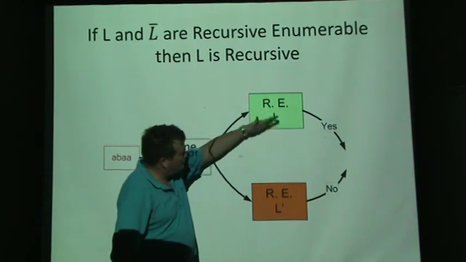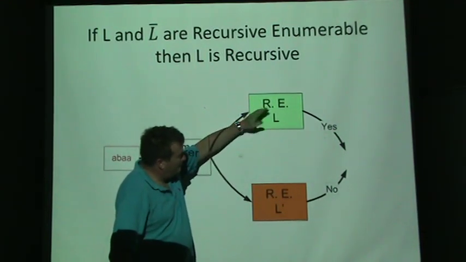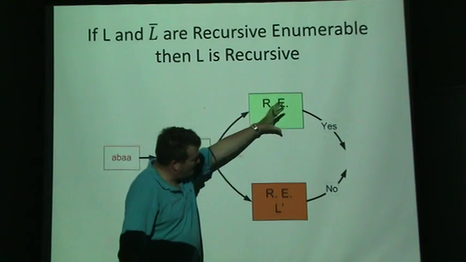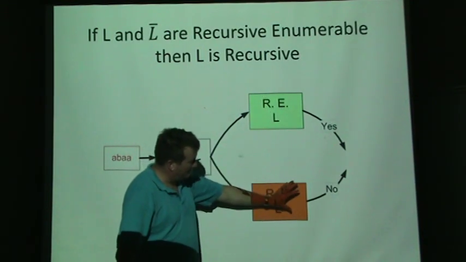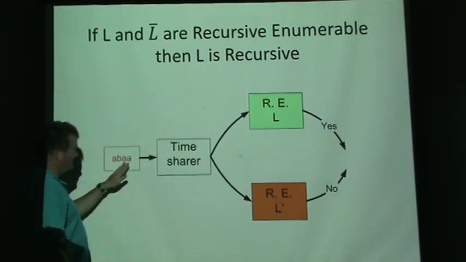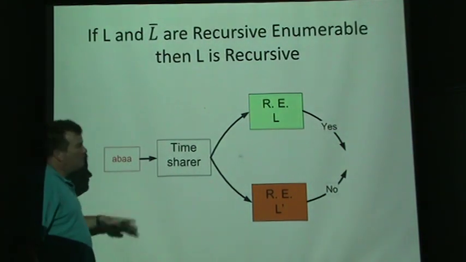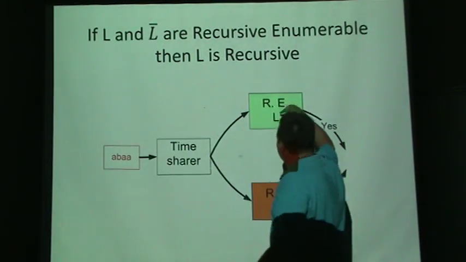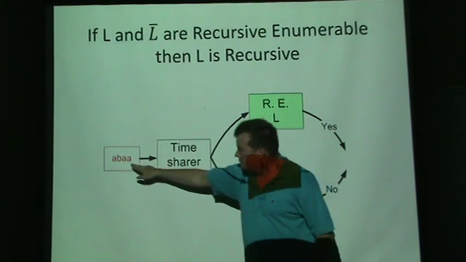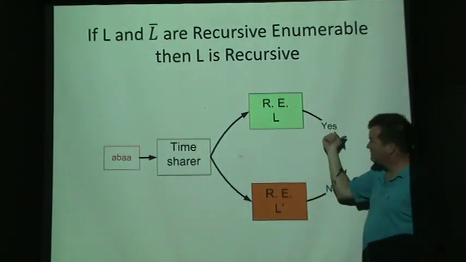Eventually, one of these two machines, the one printing out all the words in the language or the one printing out all the words not in the language, is going to print this thing out, right? So if we wrote this to say, instead of printing them out, compare them to this, and if they match, answer yes.